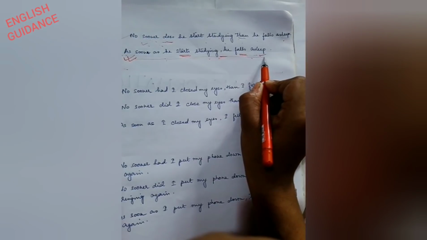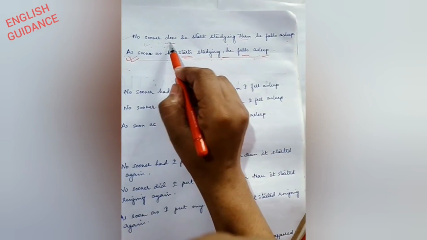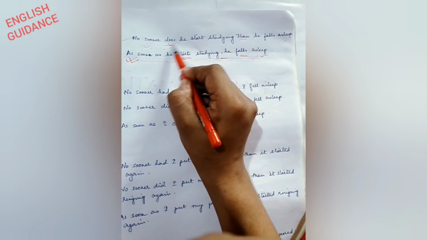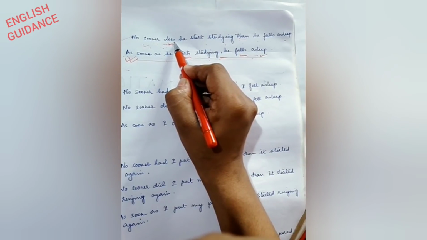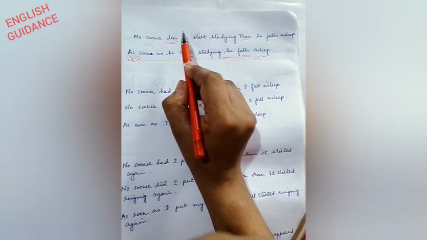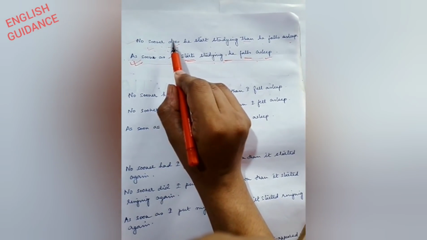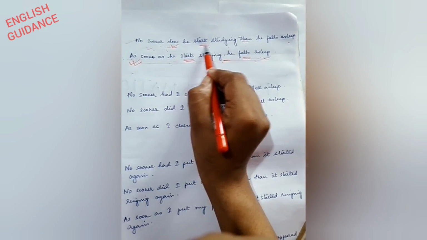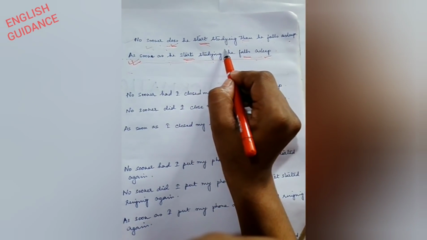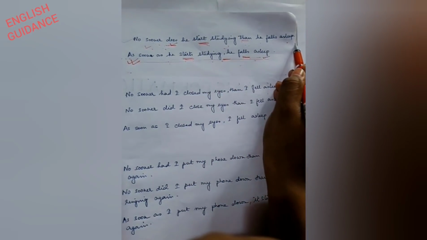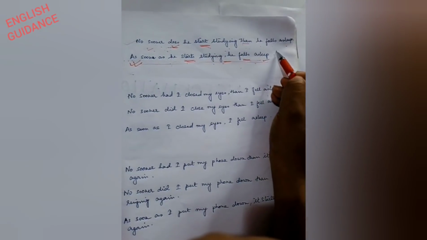See, both the events are in present tense. So your word will also be in present. Not did, not had. It will be does. No sooner does he start, not starts, studying, than he falls asleep. Now, done this one.